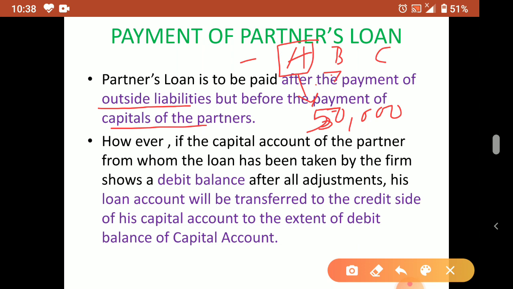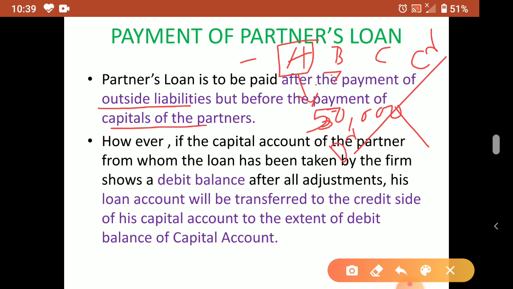But if any partner's capital account is showing debit balance after all adjustment, meaning we prepared the capital account, and after preparing it, a partner's account is coming with a debit balance, meaning the partner's capital account nature, so usually when we prepare credit side, credit side means favorable side.